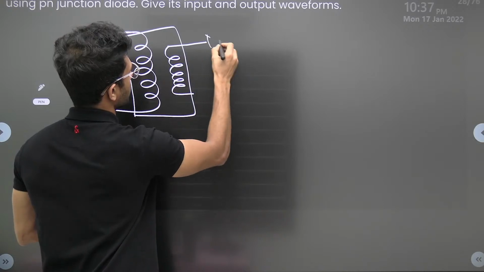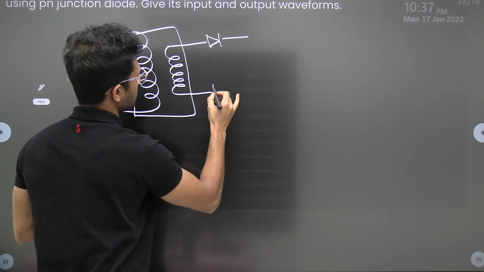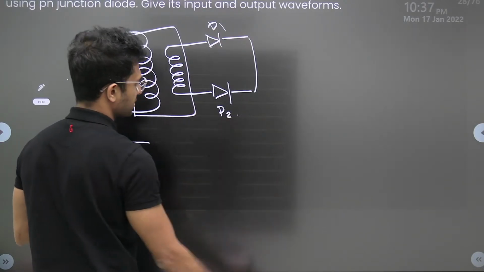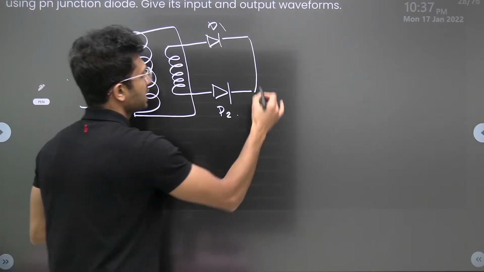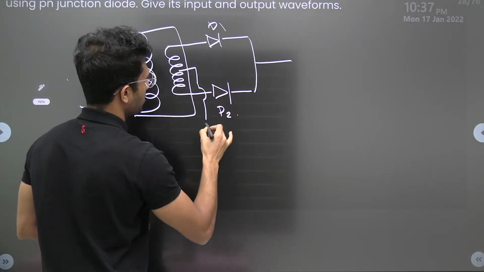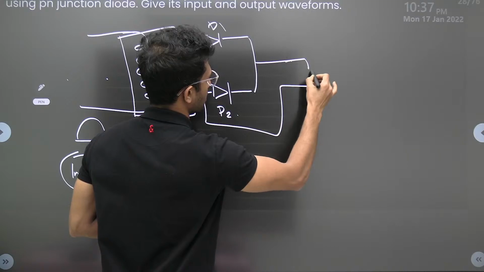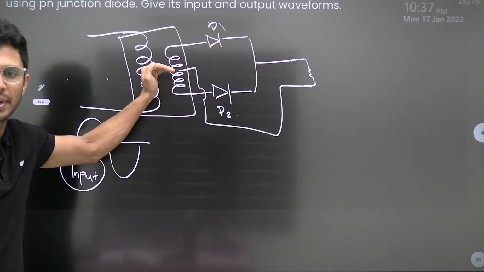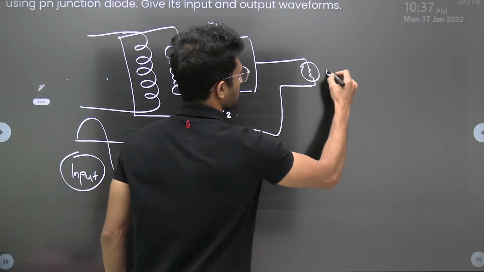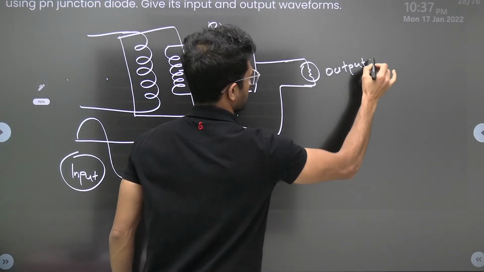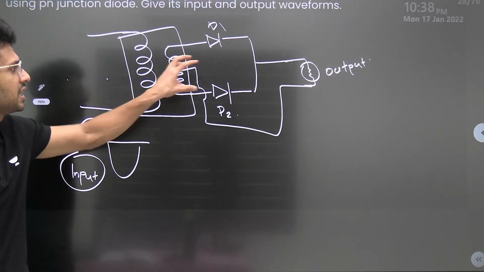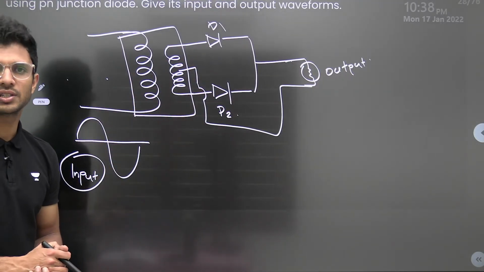So here we have a diode, and here we have a diode. We call this diode D1 and we call this D2. Now the outputs are taken, one from here, and the other from the midpoint of the secondary windings. And this is the output. This is a simple circuit for converting an alternating AC into a varying DC. How is it done?